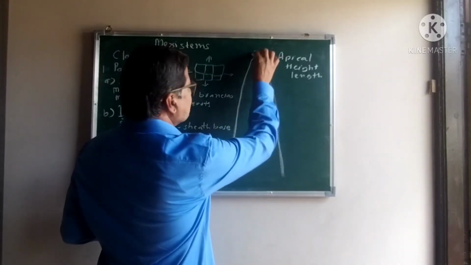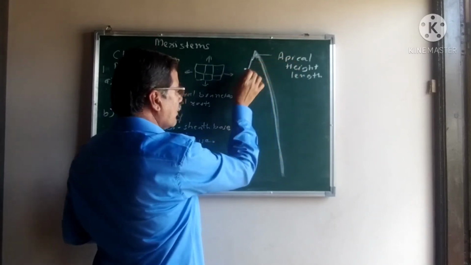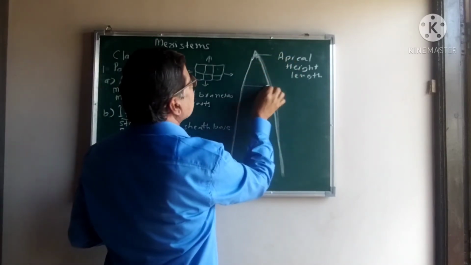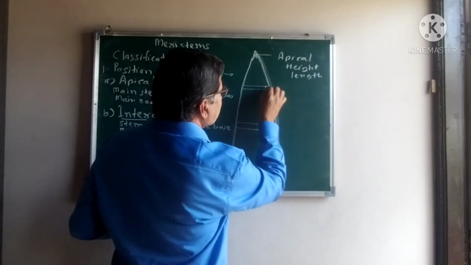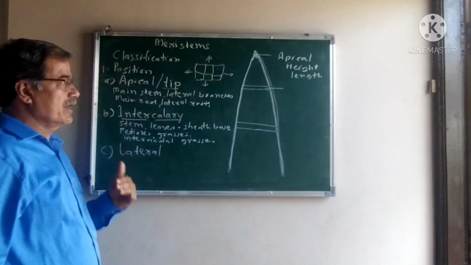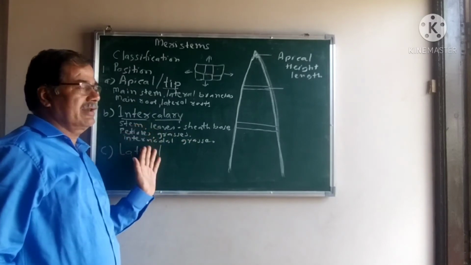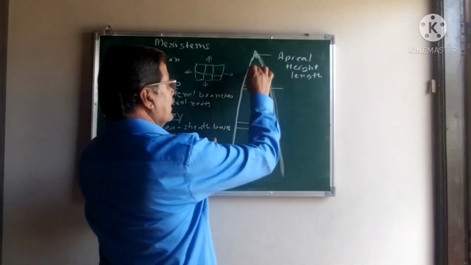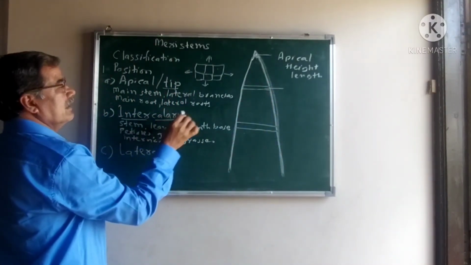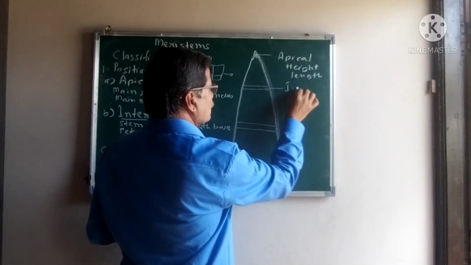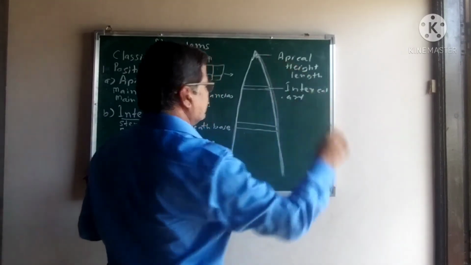These meristems are just behind the apical meristems. They are developed as patches at some distances, located internally in the leaves, petioles, or nodal region. They are located internally, and therefore they are known as the intercalary meristem.